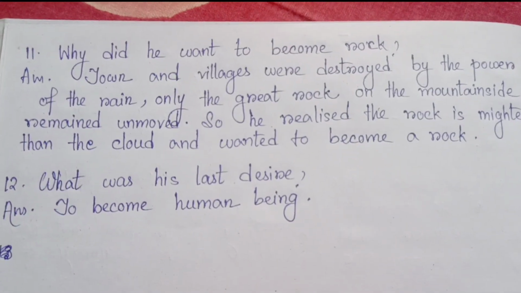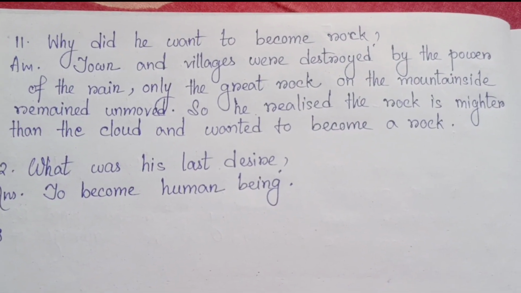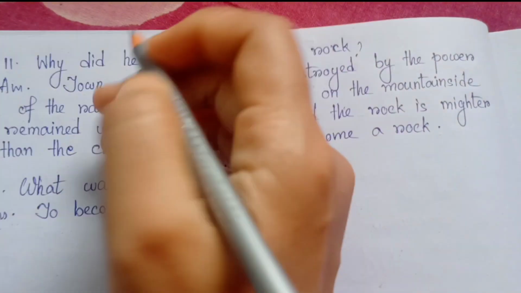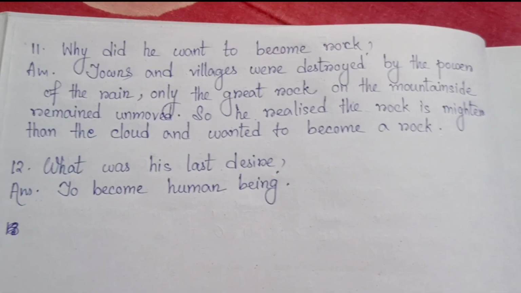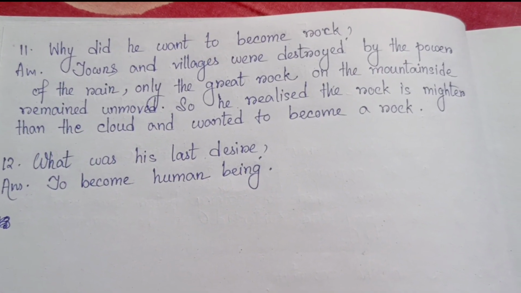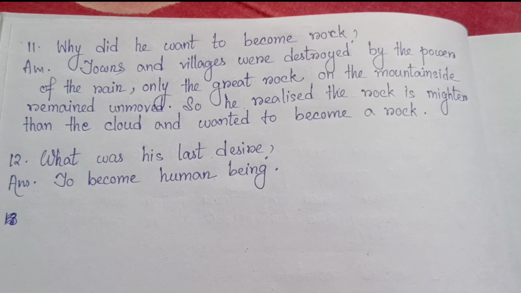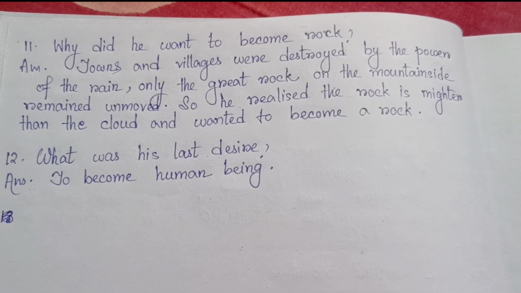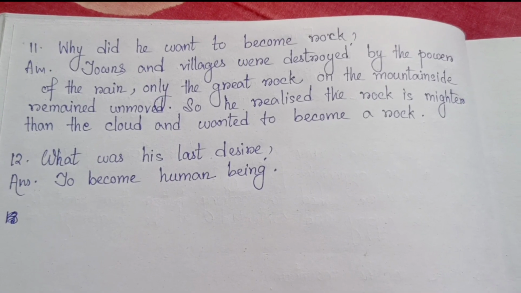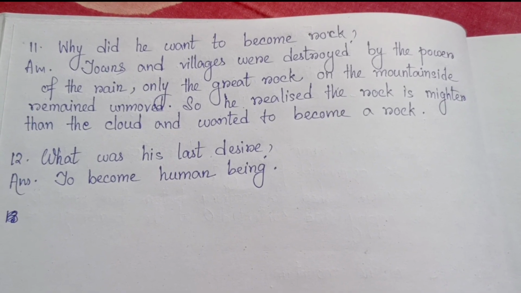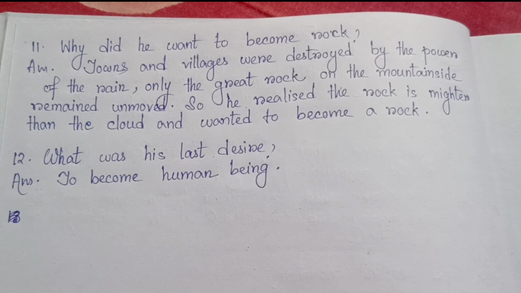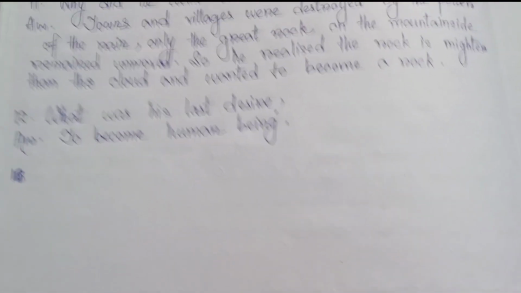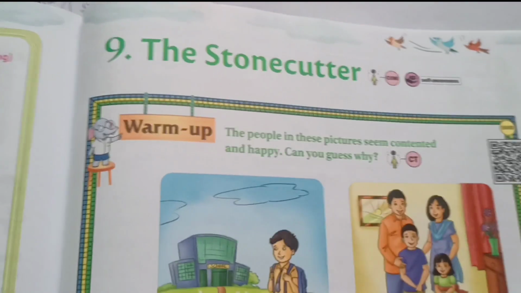Number 11. Why did he want to become a rock? Towns and villages were destroyed by the power of the rain. Only the great rock on the mountainside remained unmoved. So he realized the rock is mightier than the cloud and wanted to become a rock. Number 12. What was his last desire? To become a human being. So these are the exercise and insight question answers from the chapter The Stonecutter.